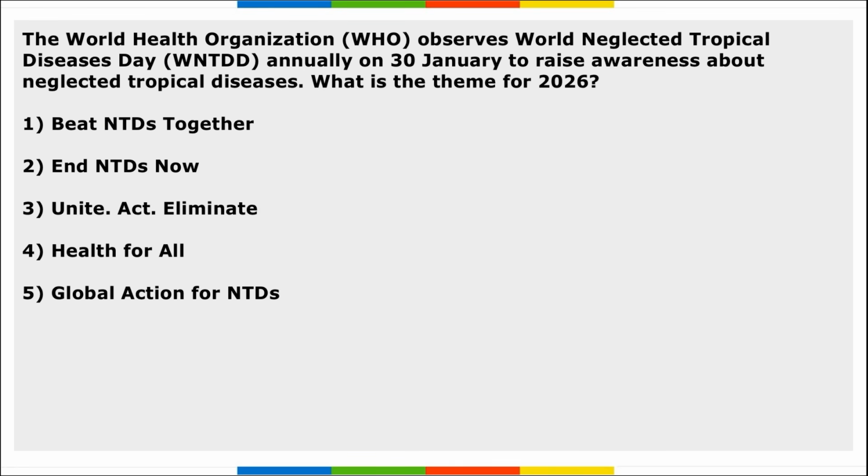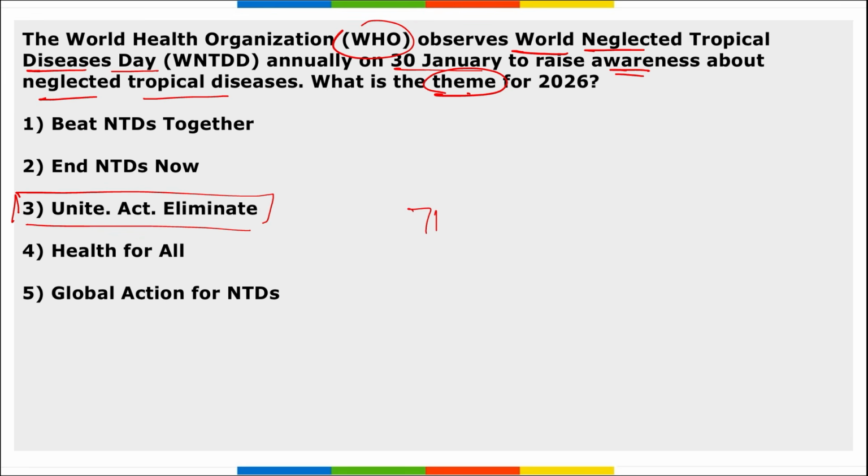Next, the World Health Organization observes World Neglected Tropical Diseases Day annually on 30th January to raise awareness about neglected tropical diseases. What is the theme here in 2026? The theme being Unite, Act, Eliminate. Right, and it is the 7th observance of this day. So these were your important current affairs, students. Now let's move to the revision part.